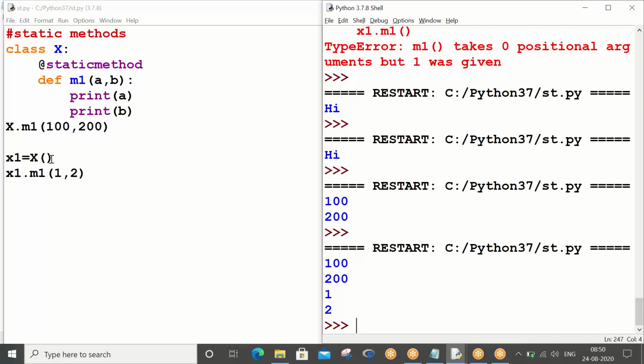The point from the last half an hour or so, whatever discussion we had about methods, the important message you have to take is that writing self is not mandatory. The concept is just that the first parameter is the object's indirect address. We can represent it with whatever name we want. Okay, so that is the concept of methods, and with this we are done with OOPS.